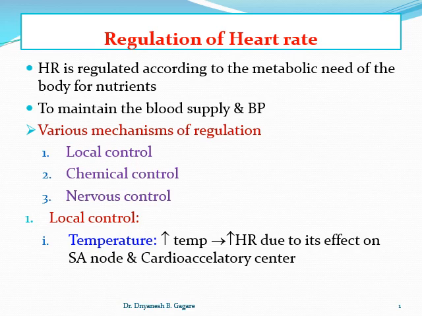Now see, heart rate is regulated according to the metabolic need of the body. And here again I will repeat, the heart rate is regulated according to the metabolic need of the body for nutrients. We can say that the metabolic rate is a primary determinant of heart rate, because any change in metabolism requires oxygen and nutrients, and according to the need of the body heart rate is adjusted.